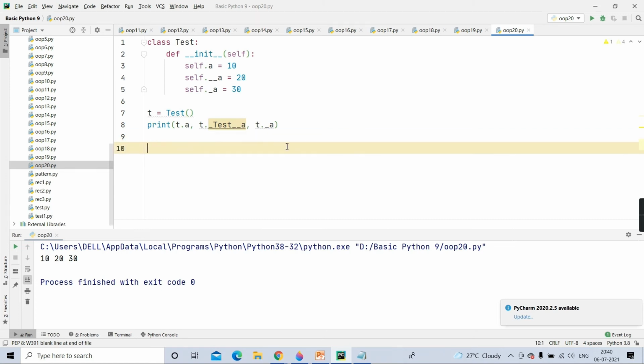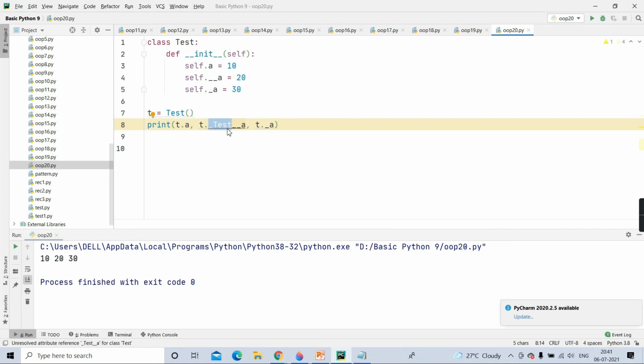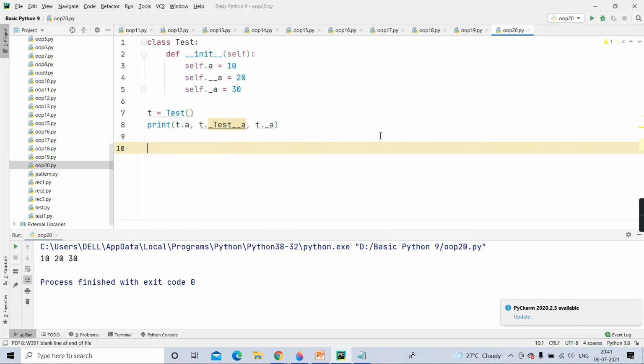You got it? So internally what happens is, to every private member this thing gets attached, underscore test. So though you're calling it private, can you see you're still accessing it, no? Yes or no, guys? Though it is private, it is still getting accessed in the outside world.